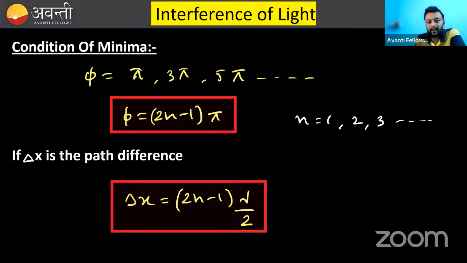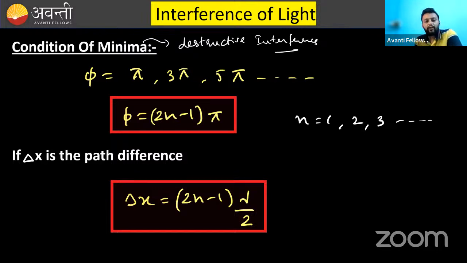Now, what are the conditions for minima? Minima means destructive interference. For destructive interference, we know that they should be in opposite phase. Opposite phase means pi, 3 pi, 5 pi. So how can this be written in terms of n? It can be written as (2n minus 1) pi. If you place n equals 1 here, it will become pi. If you place n equals 2, it will become 2 times 2 minus 1, that is 3 pi. If you place n equals 3, it will become 5 pi. You can check that.